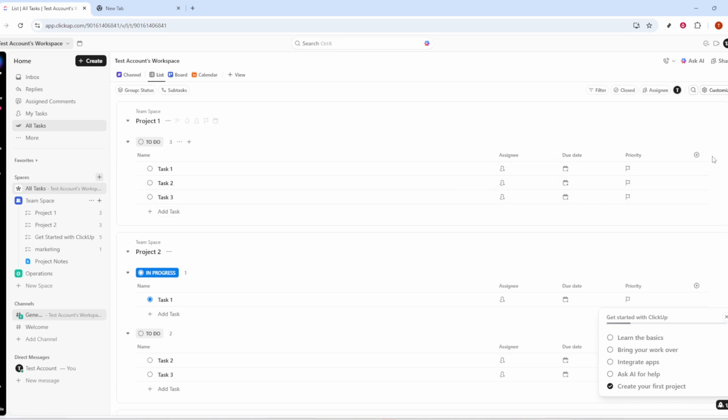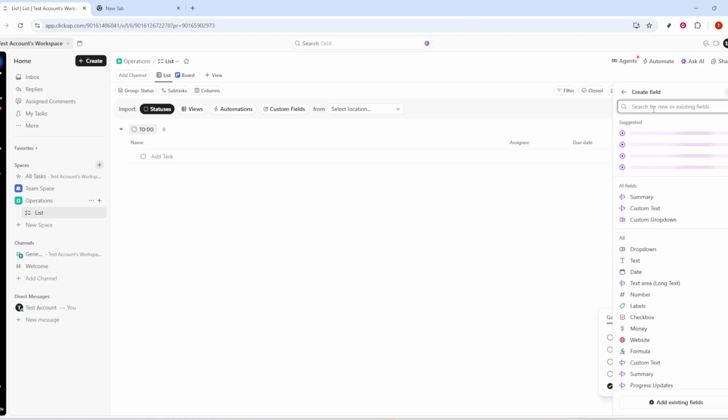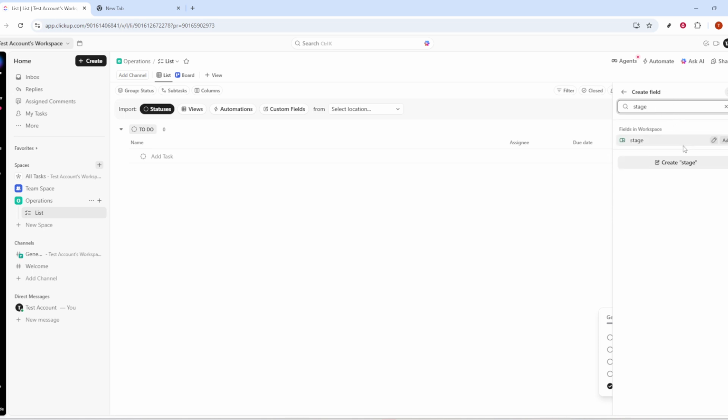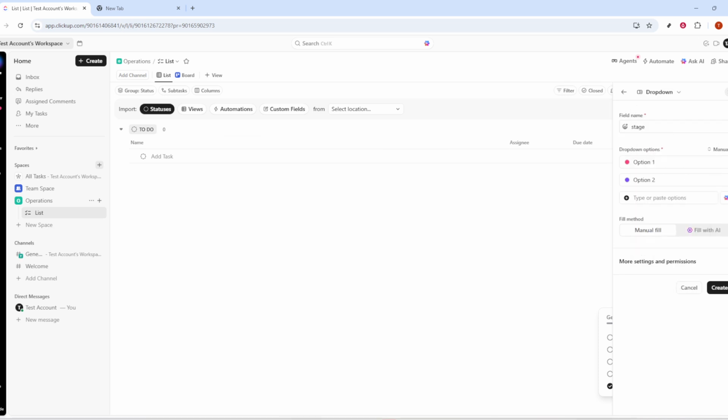Next, let's customize the columns so your tasks show the right information at a glance. Open the list view in your new space and choose Add a Column. In the search box, type Stage. Select the stage field and add the values you'll use to track progress, for example, discovery, planning, development, and launch. These stages give everyone a shared language for where each task stands. Keep the names short and consistent so they're easy to scan. When you've added the values, click Create to save the field.